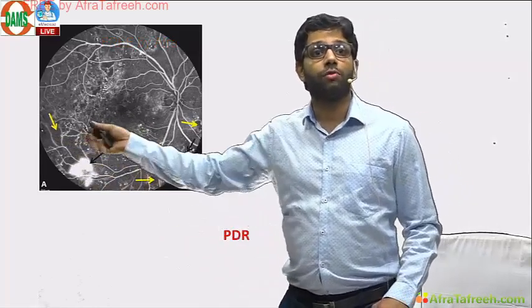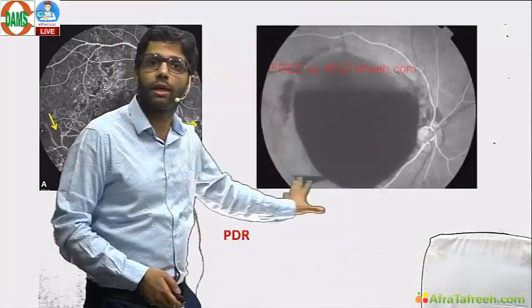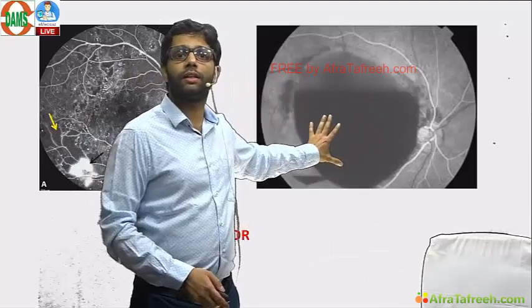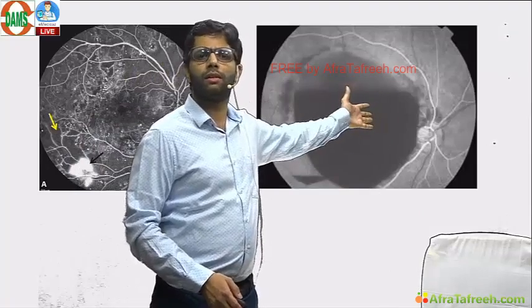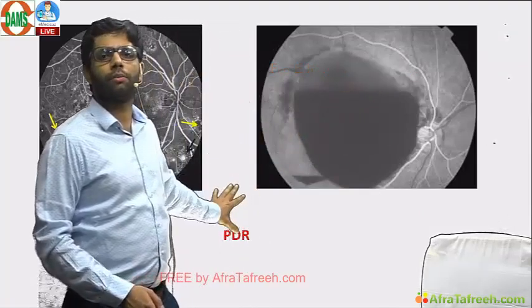If the dye comes into the vitreous, it blocks the entire view of the retina. This is vitreous hemorrhage. That is hypofluorescence. Nothing can be seen in the retina. This is also proliferative diabetic retinopathy.